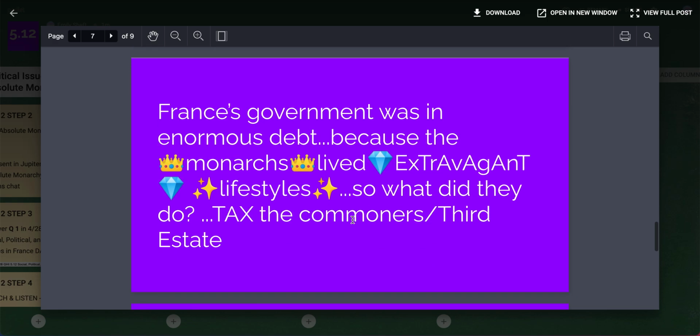And to just have some context, France's government was in enormous debt, in part because the monarchs lived these very extravagant lifestyles. So what did they do? As we learned on Tuesday, and as we discussed again yesterday, they taxed the commoners, the third estate. Remember, the commoners were the group of people who were paying 100% of the government tax, even though they are the poorest people.